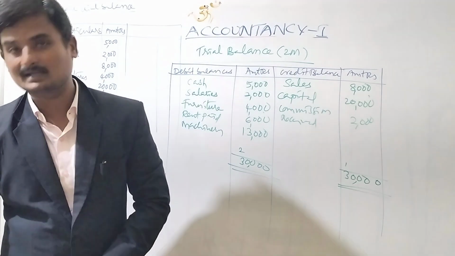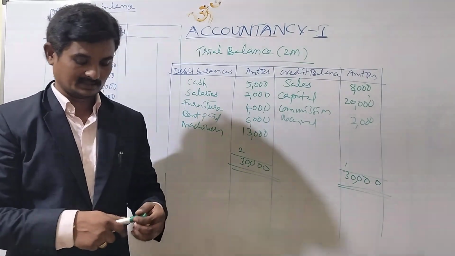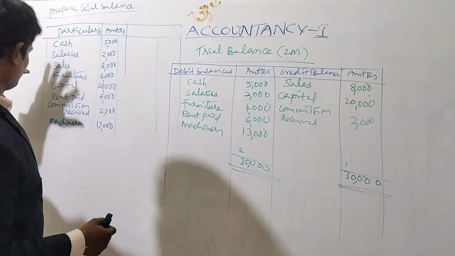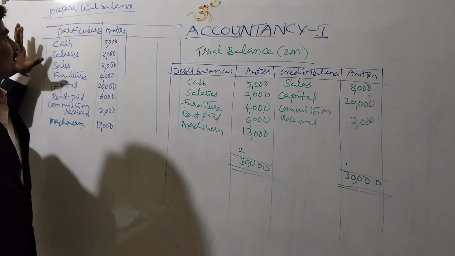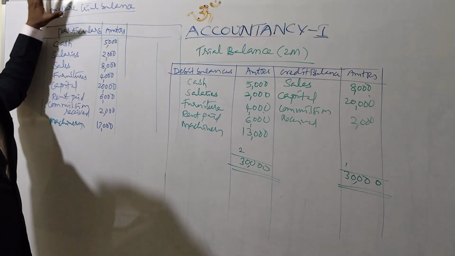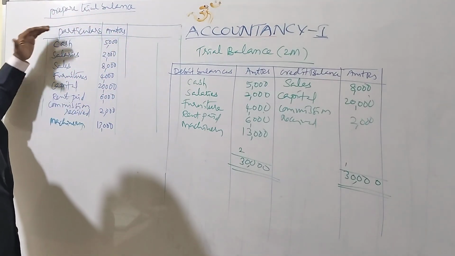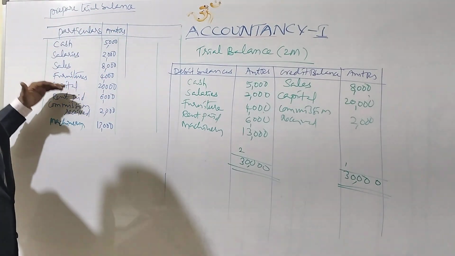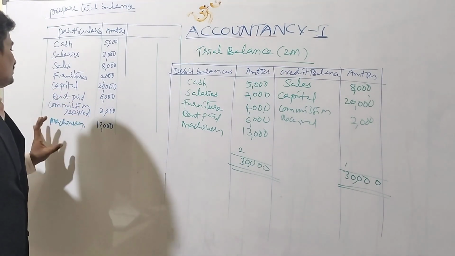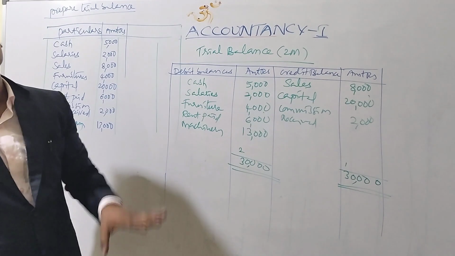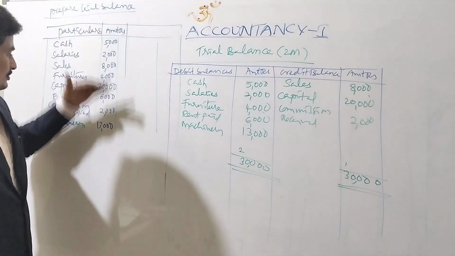So the trial balance problem is going to be like this, right? What we have to do when you observe the problem itself, right? Prepare trial balance. It looks like this. The particulars and amount rupees: cash, salary, sales, furniture, capital, rent paid, commission received, machinery, all the entries are kept aside, okay, and totalized.